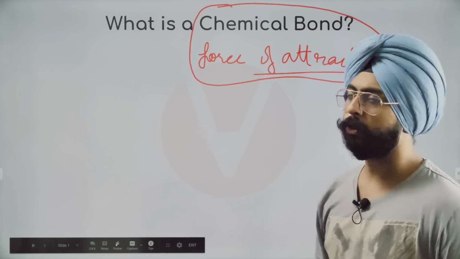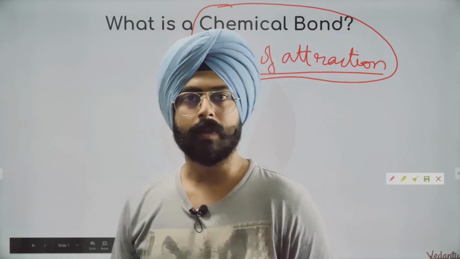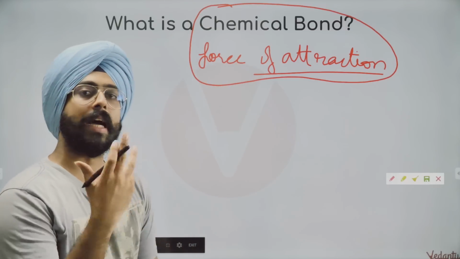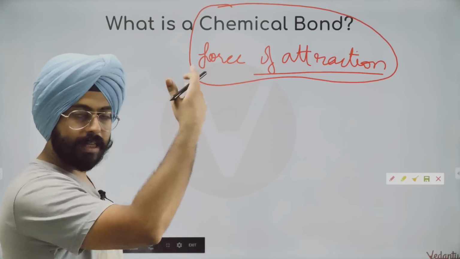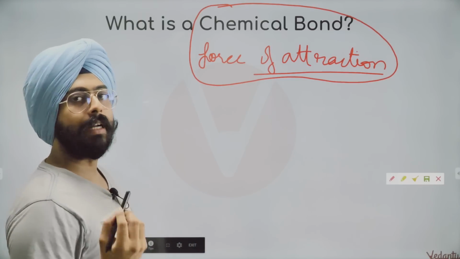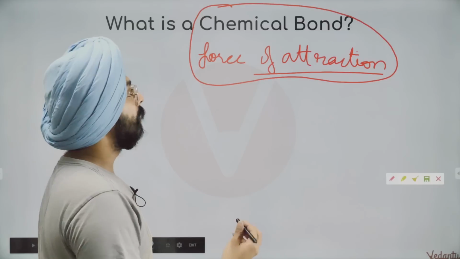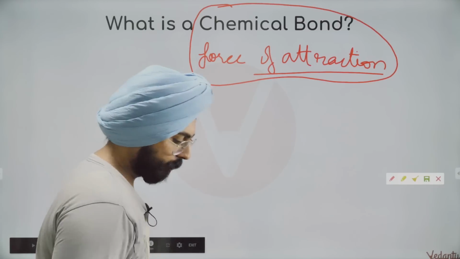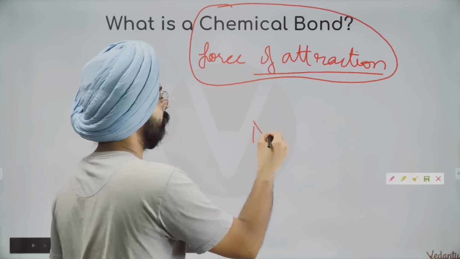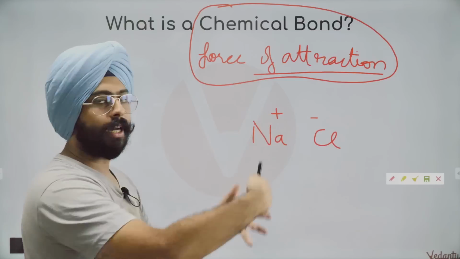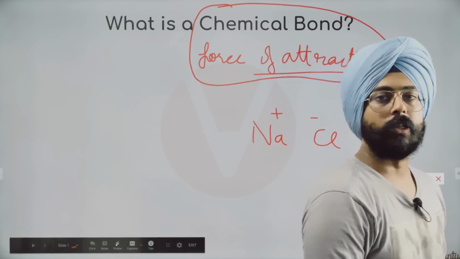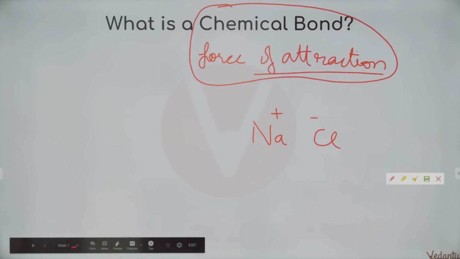And there are multiple theories of how chemical bonds are formed, right? You must know there are theories of ionic bonds, covalent bonds, metallic bonds, etc. We've seen some ideas about metallic radius, covalent radius, etc. earlier in the periodic properties chapter as well. So these bonds could be of different types. Covalent, ionic. Very simple example would be NaCl, where sodium has a positive charge, chlorine has a negative charge. So the charges attract each other, and that is how they stick together. So this is what basically a chemical bond is. It's just force of attraction.